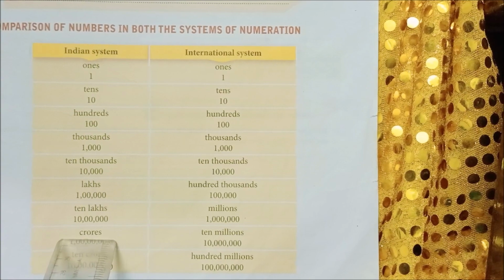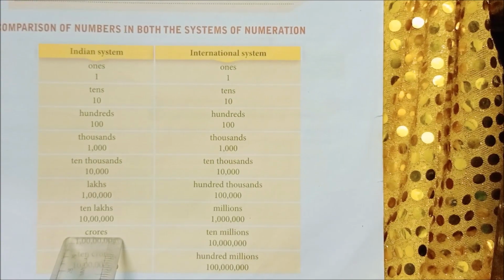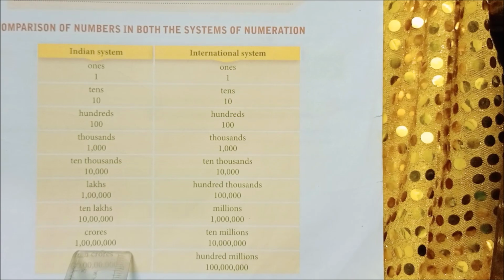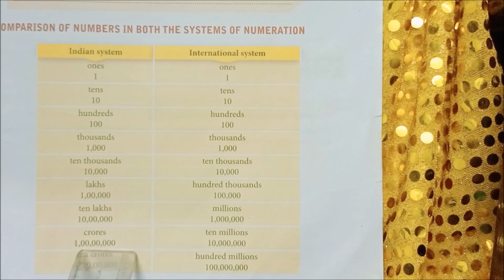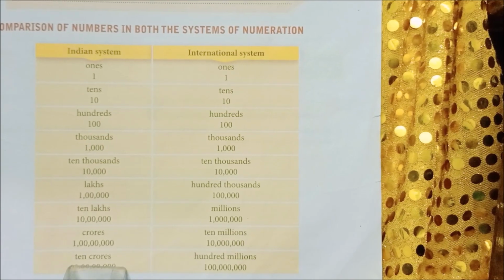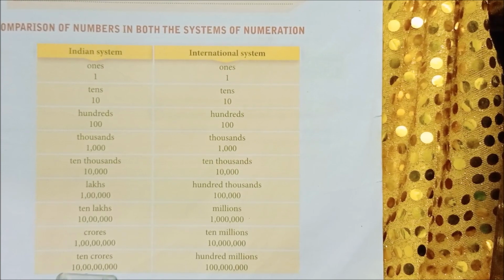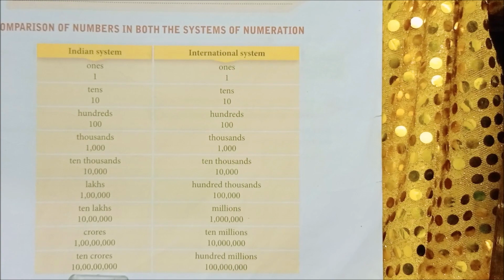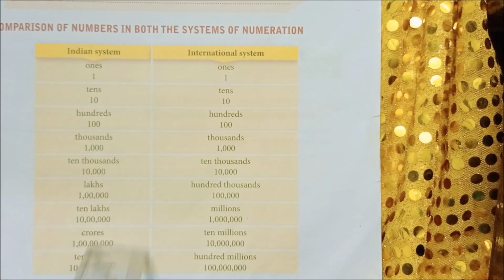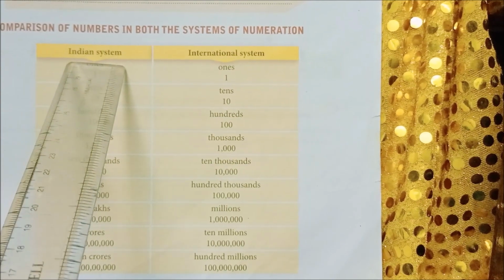Next crores. After 10 lakhs you have crores. So here they have given the numeration 1 crore. Next after crores you have 10 crores. So here they have given the numeration 10 crores. So these all come under Indian system.